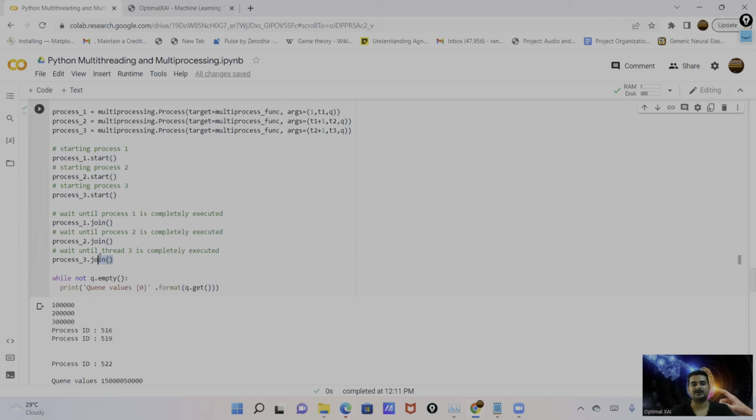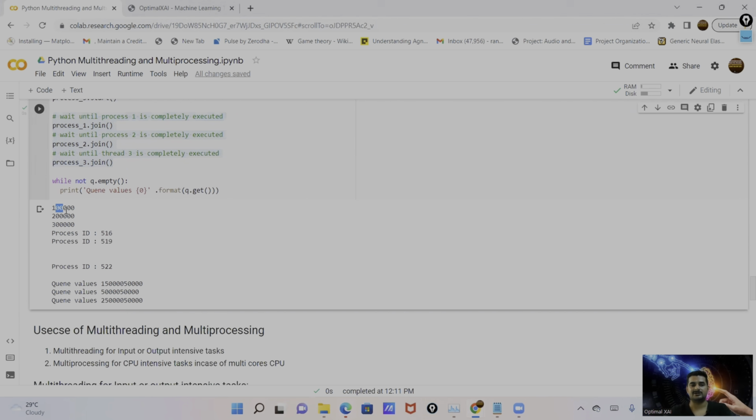And then we have the join to wait for the process completion. So this is similar syntax to multi-threading. Here also the same syntax. And then I'm printing the data range here. So this is also similar to the previous one. And here I'm printing the process IDs. You can see the first process ID is 516, second process ID 519, and third process ID is 522.